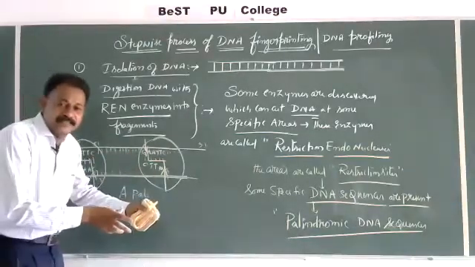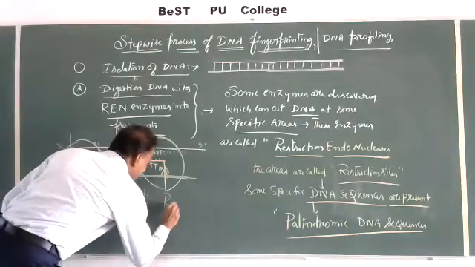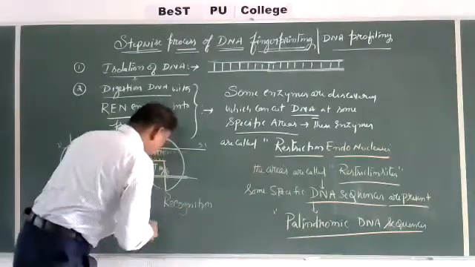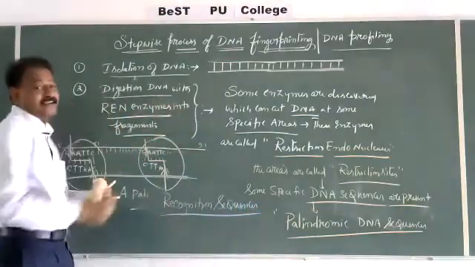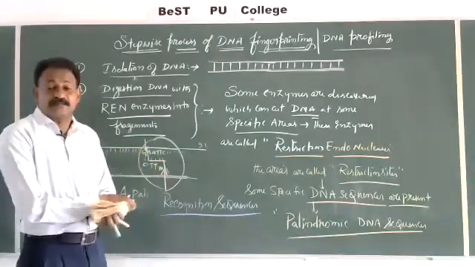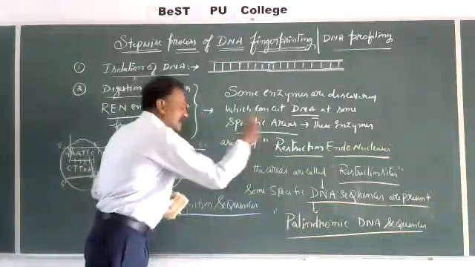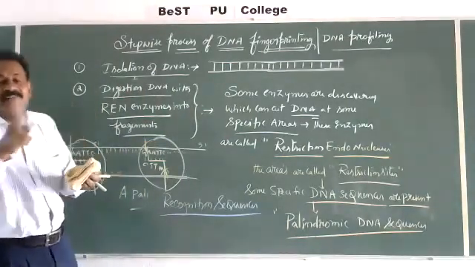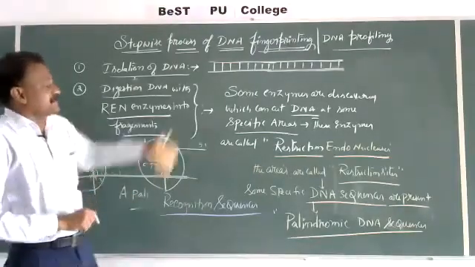So what is a palindromic sequence? A palindromic sequence is nothing but a recognition sequence. So how many names are there? This is what made molecular biology difficult for the student's mind. Same thing with different names. So restriction endonuclease is an enzyme which will cut the DNA from the center, at different places. Endo means inside. And to understand what restriction means,